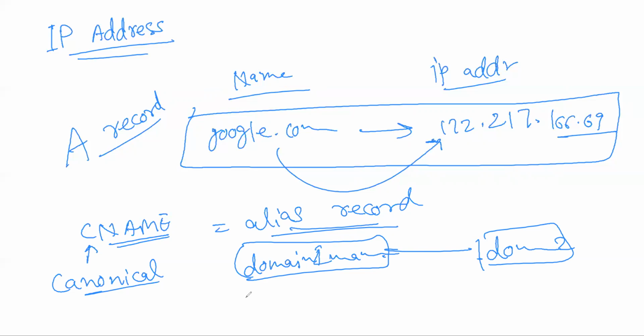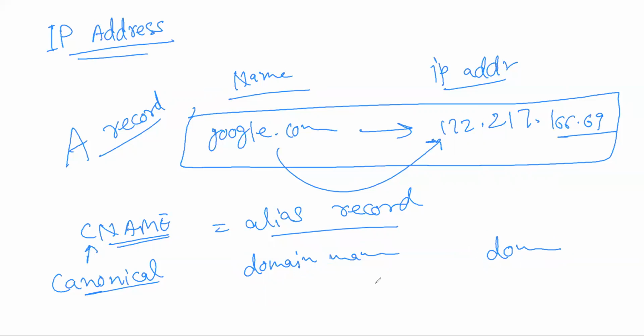Say you created a very big name dot xyz dot 325 dot something, a big name you may not remember. For that reason you can create another alias name. You can try the NSLOOKUP command whenever you get a chance.